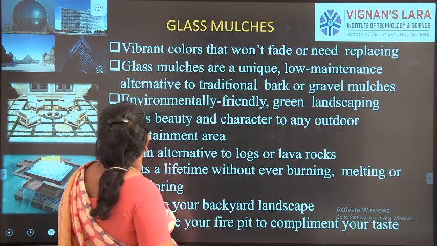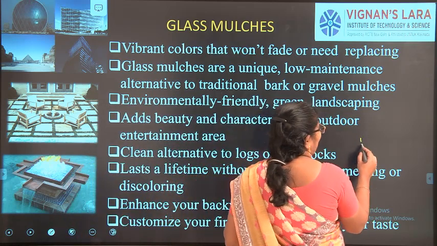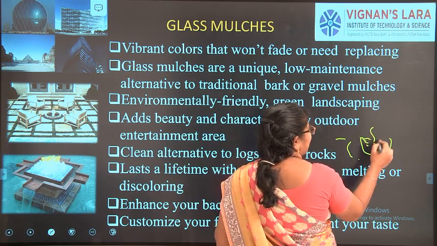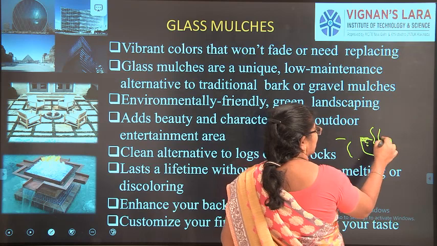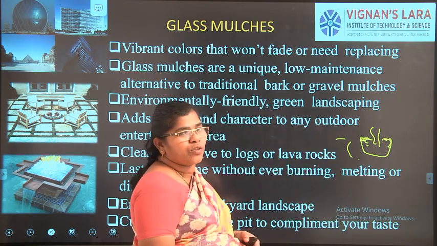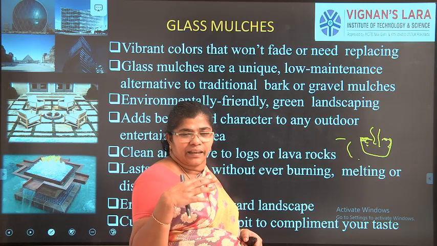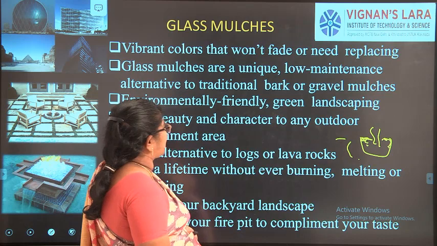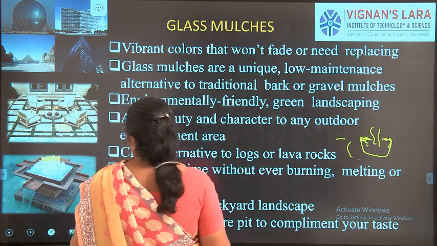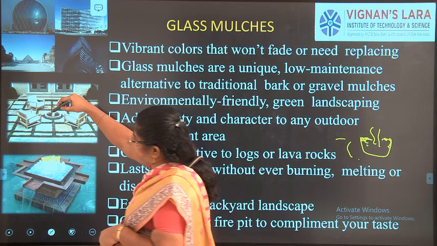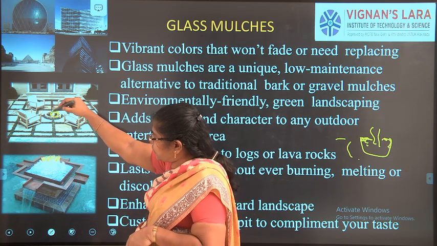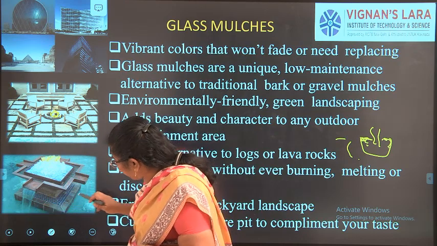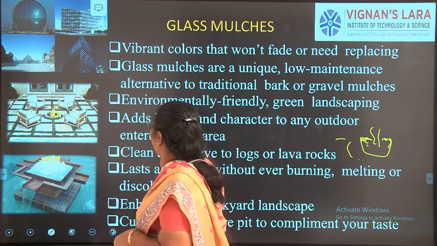Mulches are mostly used if there is a decorative plant or tree in between the gardens. Surrounding these trees we will have glass mulches, so that it will avoid the evaporation of water. Okay. So mostly it is used as mulch, and you can see here, if there is a garden with a tree in the center, we can use the glass mulch surrounding it.